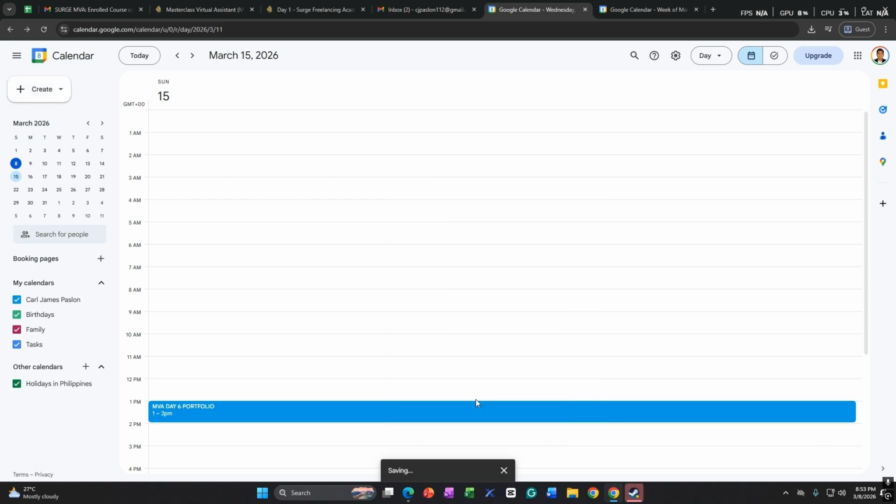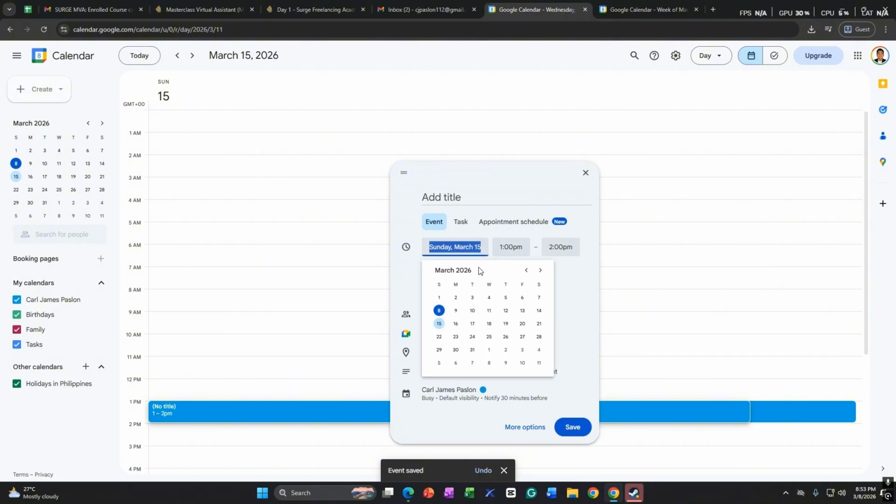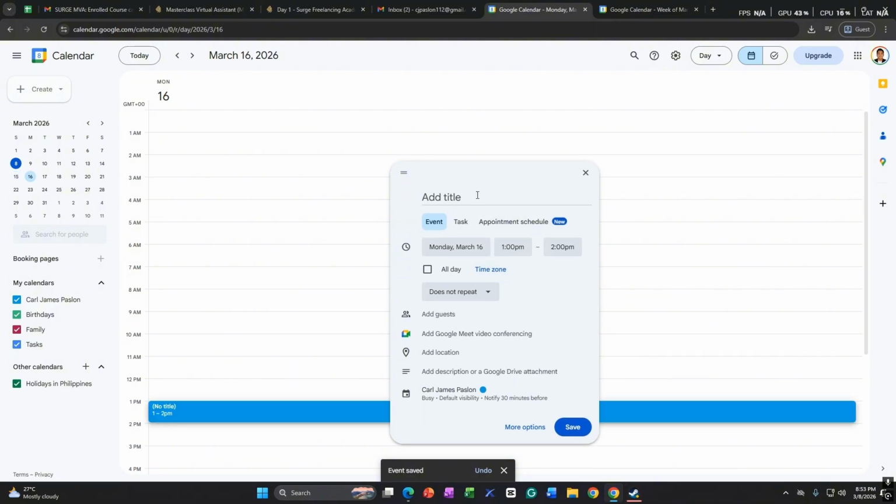Just click save, and then create another event, March 16, MBA Day 7 portfolio. Okay, click save. You can customize this one by putting a description and or a Google Drive attachment. Okay, so MBA Day 7 portfolio, just click save.